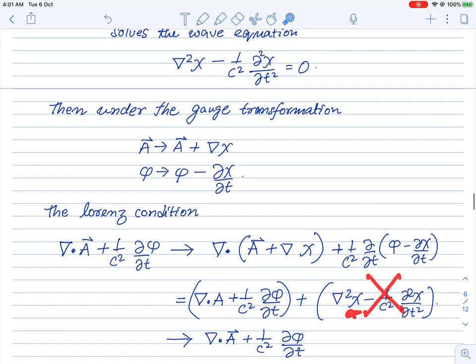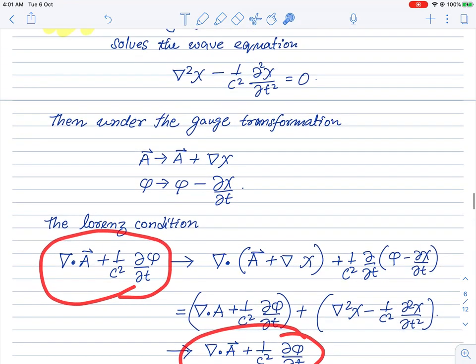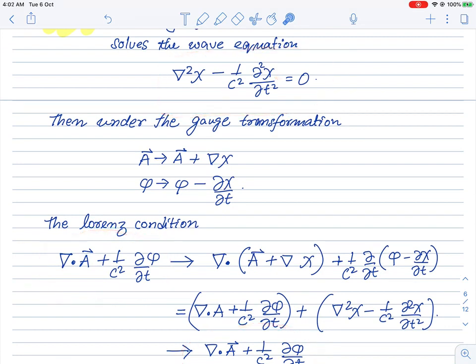And this will be the combination which appears exactly in the wave equation. And therefore this is equal to 0 by choice, because chi, we initially assumed that it solves this wave equation. So this is equal to 0. And therefore this Lorentz condition remains invariant even if we gauge transform with solutions of the wave equation.